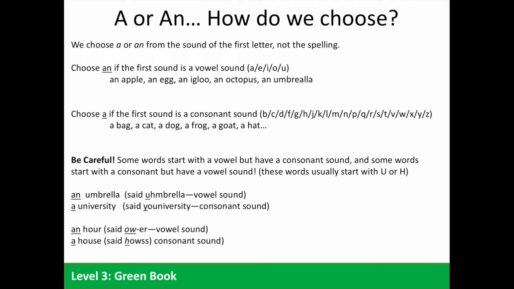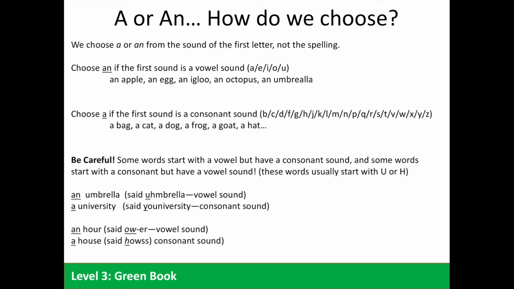For example, a bag, a cat, a dog, a frog, a goat, or a hat. Now, be careful. Some words start with a vowel but have a consonant sound, and some words start with a consonant but have a vowel sound. These words usually start with U or H.